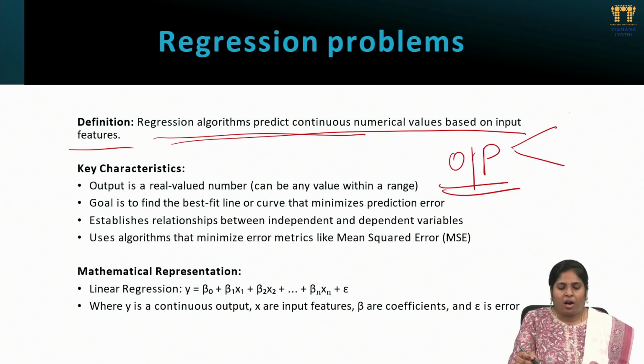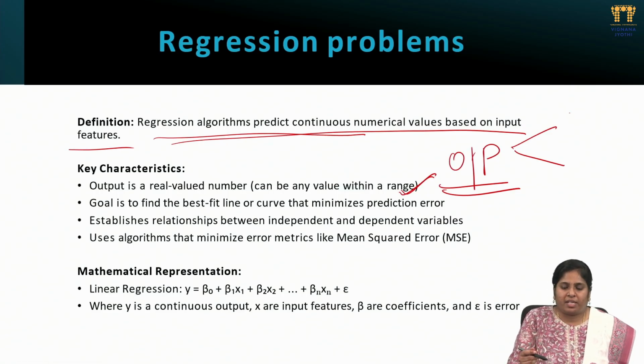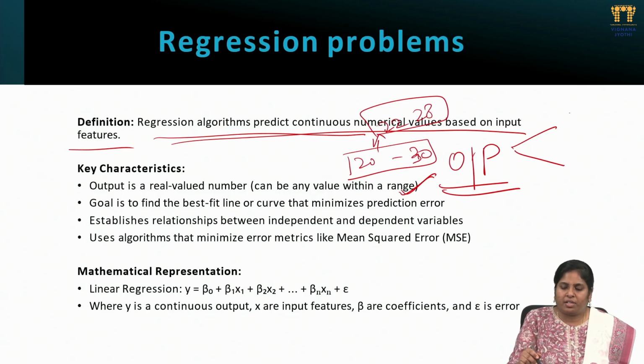The key characteristic is that the output is a real valued number, which can be within a range or without a range. For example, if I wanted to predict the pizza price, I will get it depending on the nearby market areas, or some range like $20 to $30. I may keep my new pizza at $22 or $28. The decision is mine, but the range will be decided. We will continuously get 22 somewhere, 23 somewhere, 28 somewhere. Depending on the trained data, the range may vary. Real world numbers may change.